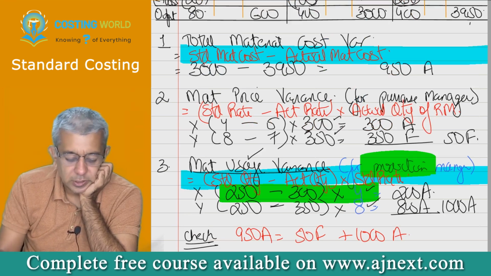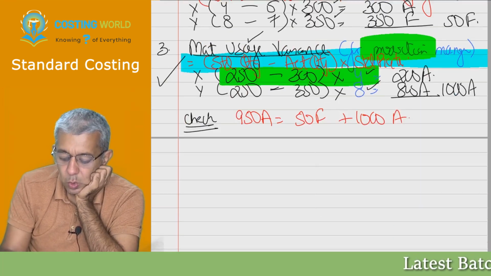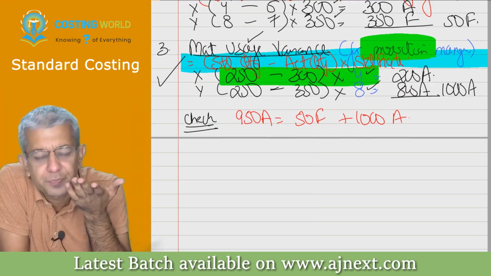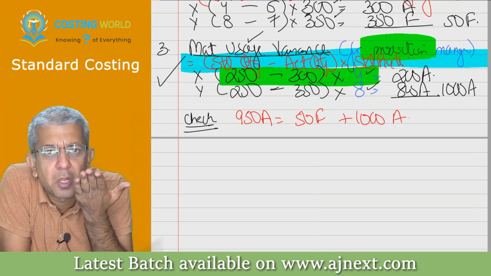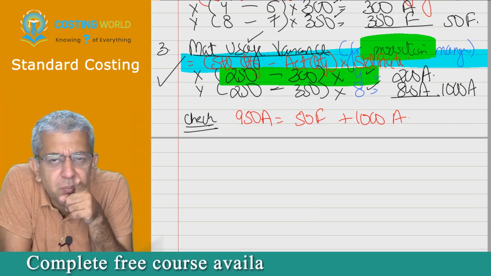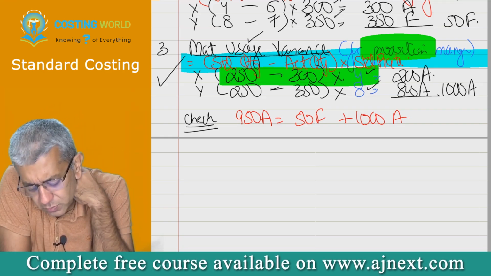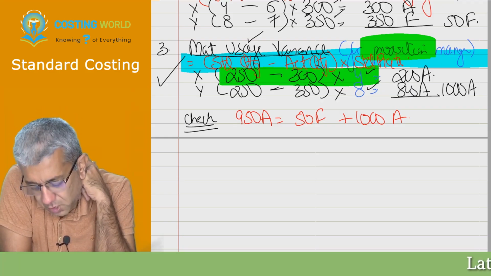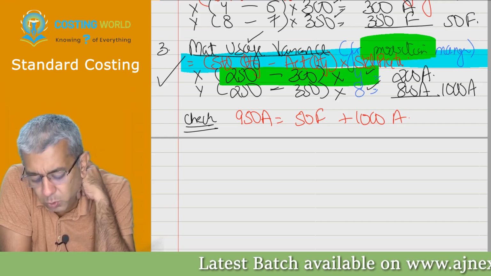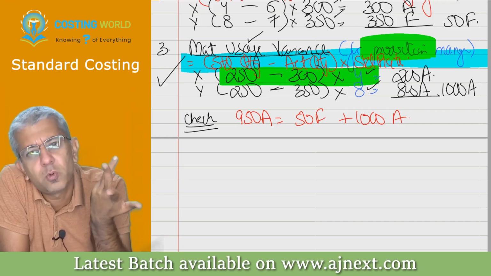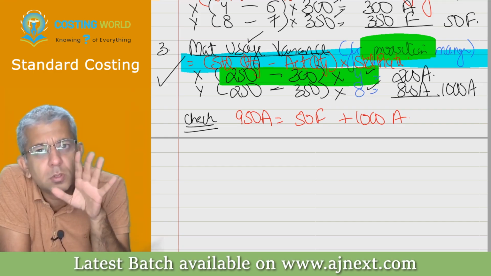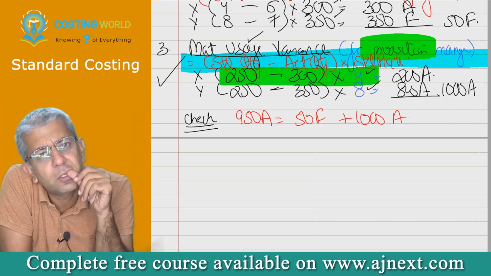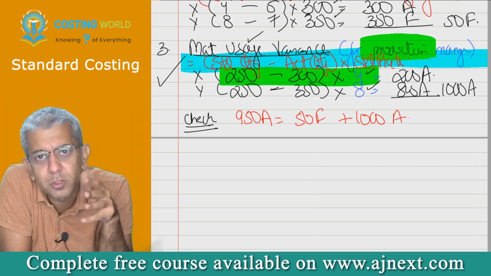Now, third variance. Overall, this guy was responsible for incurring 1000 rupees extra. Production manager, I told him, you are the real rascal in this company. You have incurred 1000 rupees extra. He told, okay, sir. Sorry, sir. I told, no, sorry. You get out. Get out today. He told, okay, sir, I will go out today. I'll come back tomorrow for work. I told, no, no, no. You get out forever from here. He told, okay, sir. Thank you. Bye. I felt bad because he told me bye.